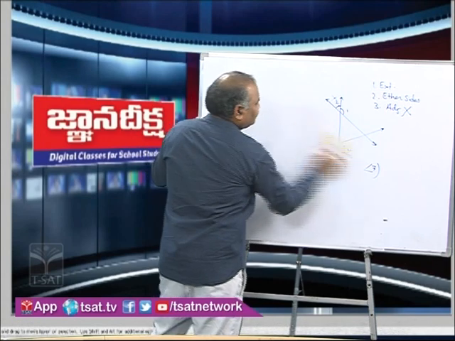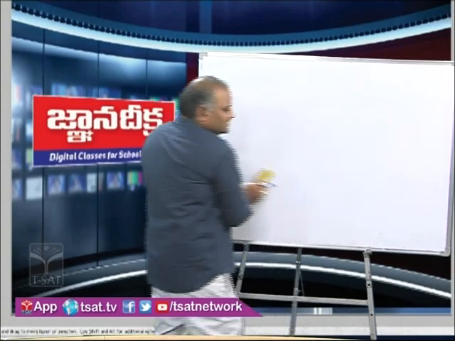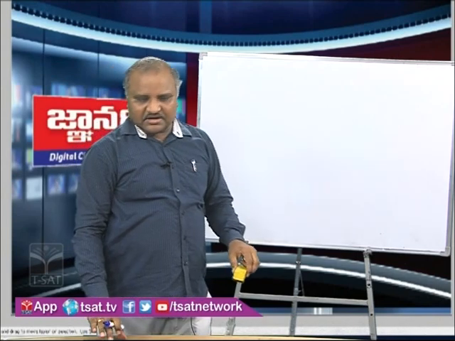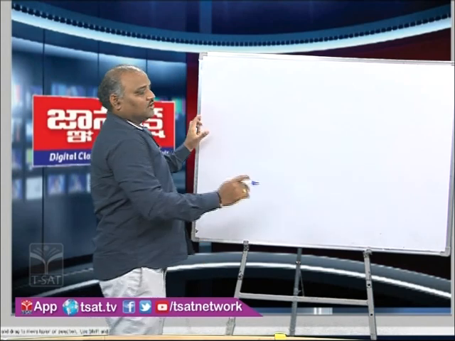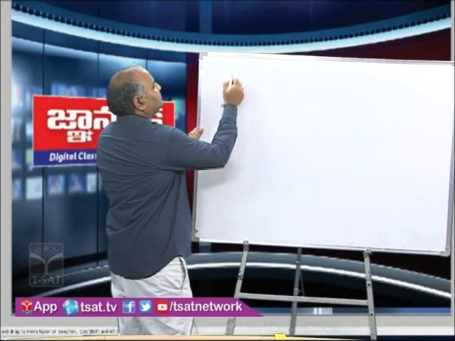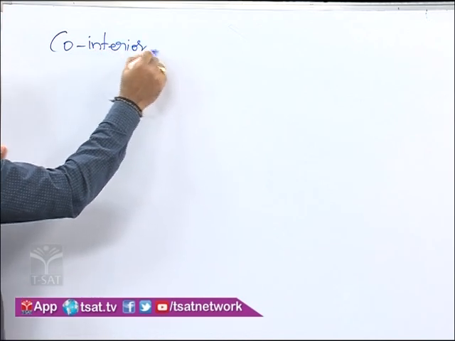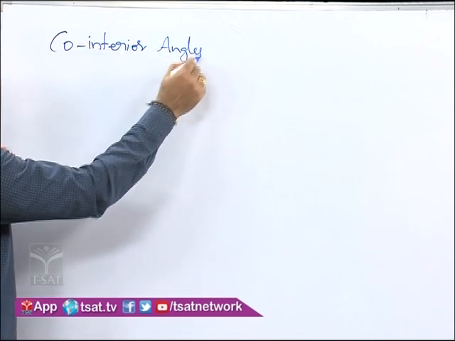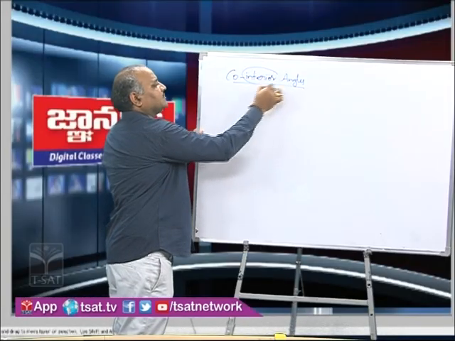Now let us see one more important concept in this transversal concept, that is co-interior angles. Here in the name only we have interior angles, co-interior.